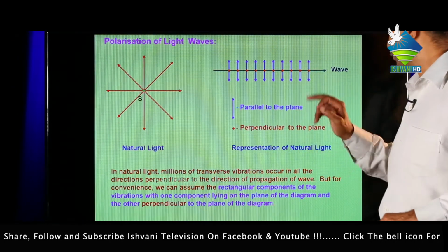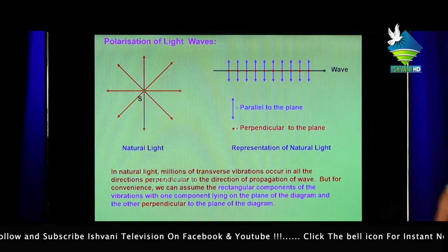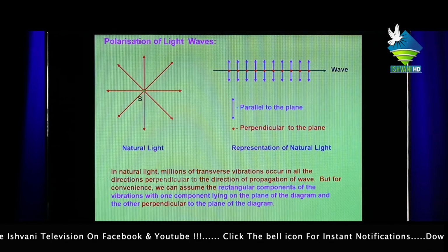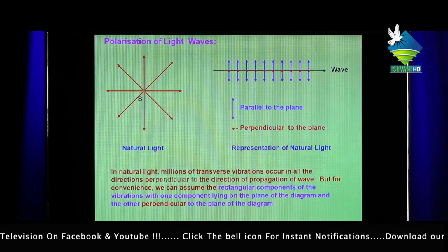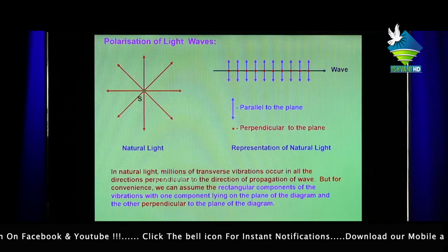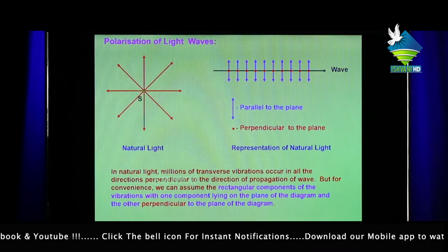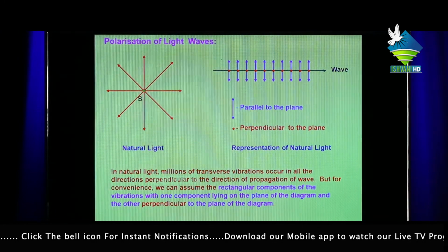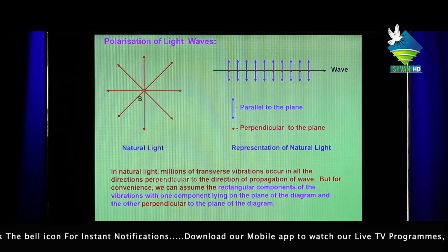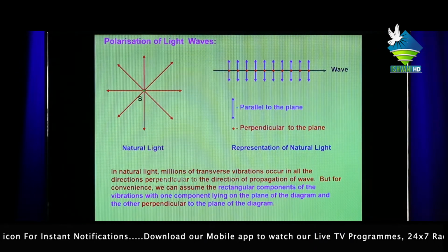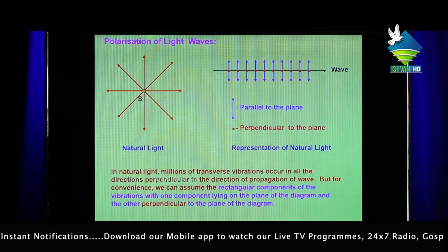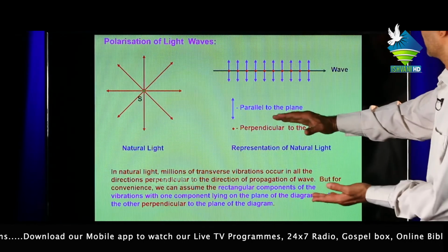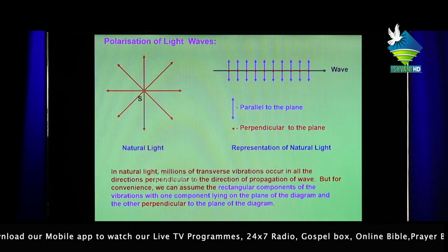Representation of natural light. In natural light, millions of transverse vibrations occur in all directions perpendicular to the direction of propagation of the wave. But for convenience, we can assume the rectangular components of the vibration, with one component lying in the plane of the diagram and the other perpendicular to the plane of paper.